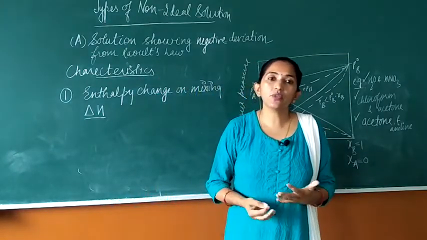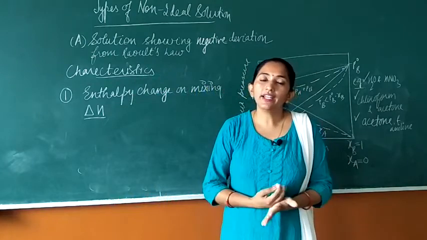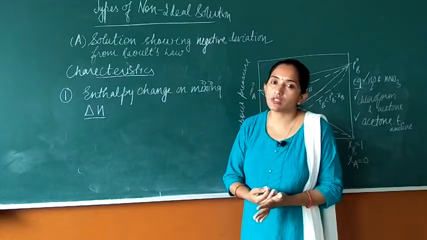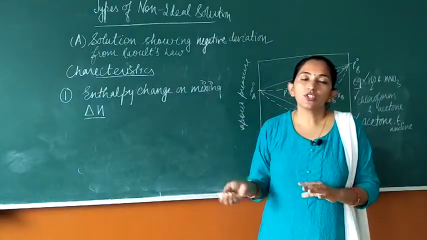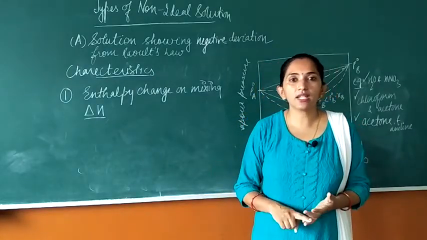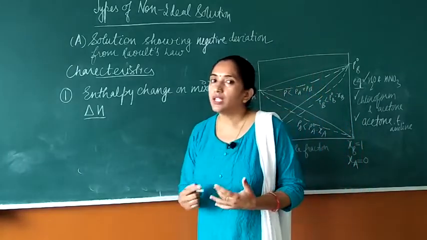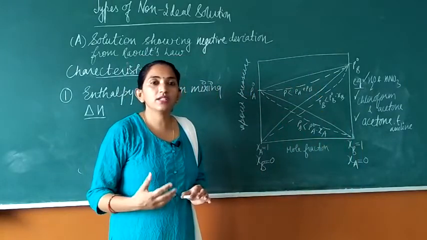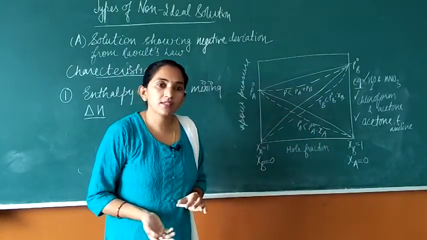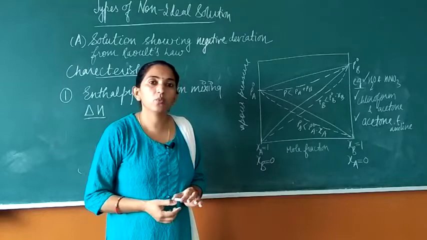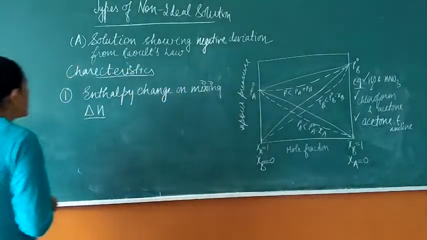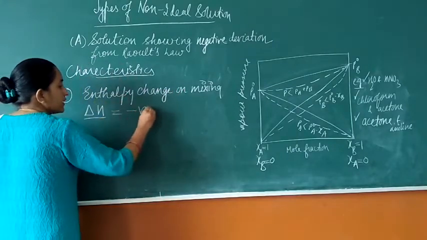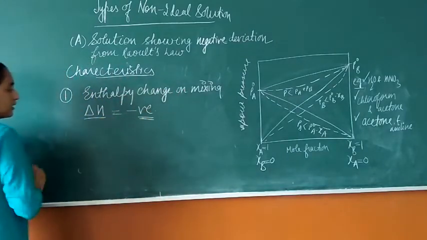So when the energy is released, delta H is going to be negative and it is going to be an exothermic process. So when the two liquids are mixed, there will be an increase in the temperature, right? The heat is going to be released, so the container or the beaker will get warmed up. So here the enthalpy change on mixing, delta H, is going to be negative, right?